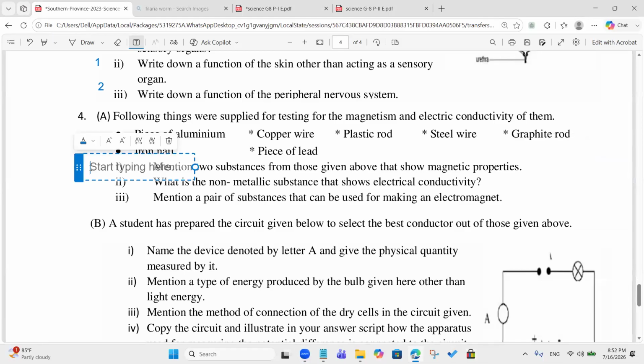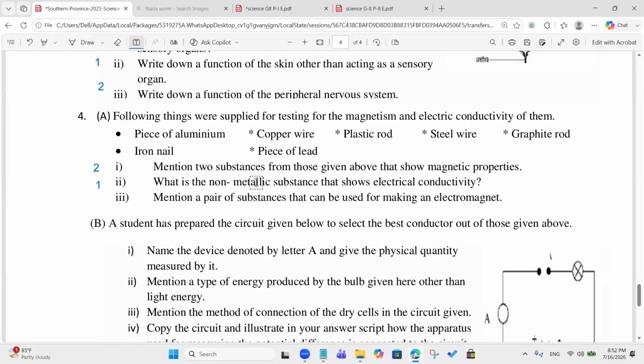Yeah, take 2 marks. What is the non-metallic substance that shows electrical properties? Graphite rod. Copper is not non-metallic, right? Graphite rod, correct.